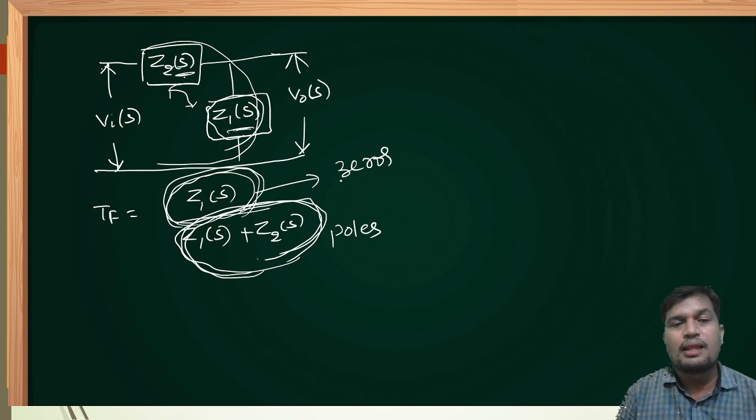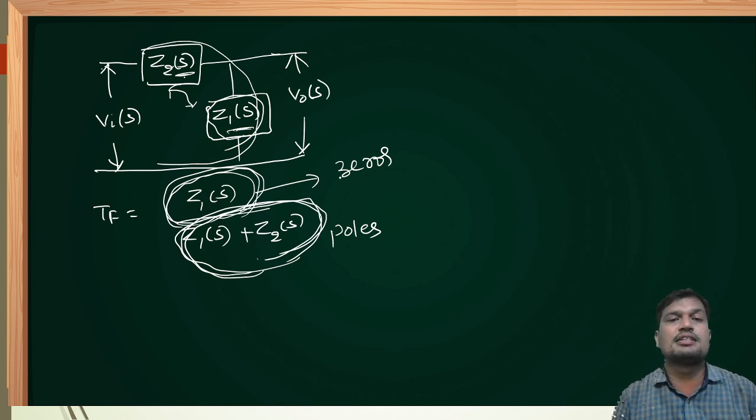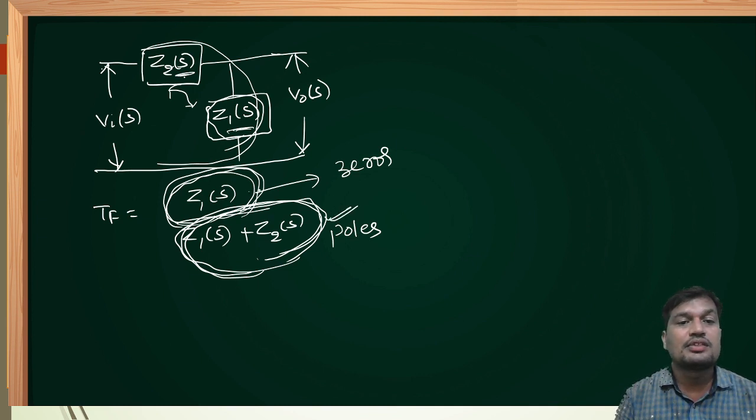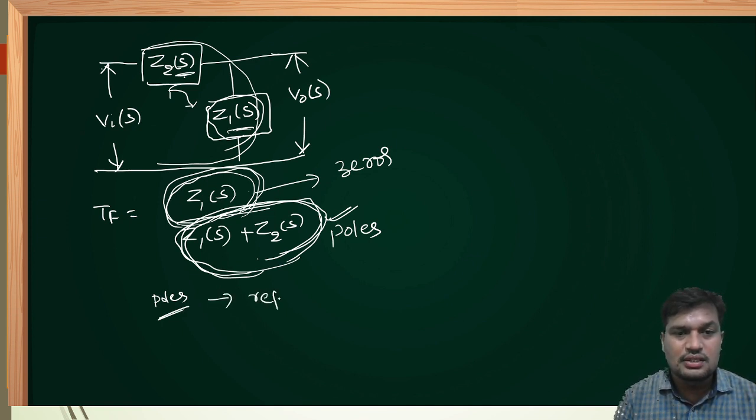The important statement here is, when impedance elements are interchanged, the location of poles remains the same, but the location of zeros changes. Therefore, this is also one more key point that we have to remember. Poles remain fixed even though network elements are interchanged. Therefore, poles are considered as reference in order to determine closed loop control system stability.